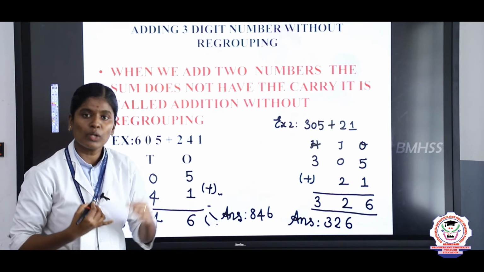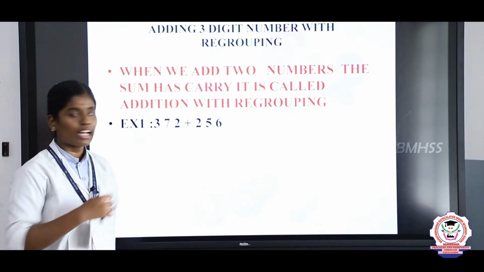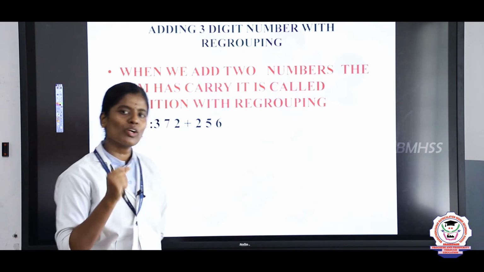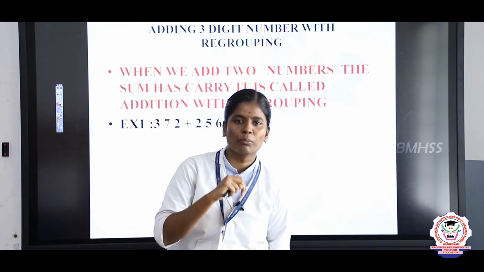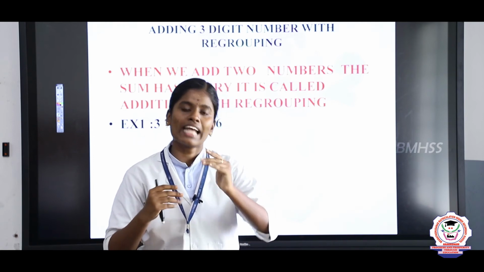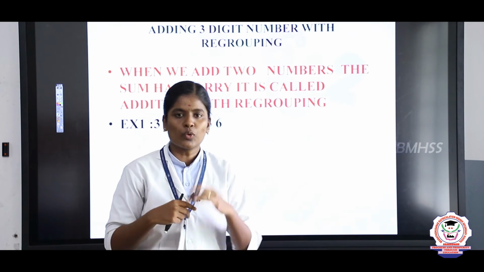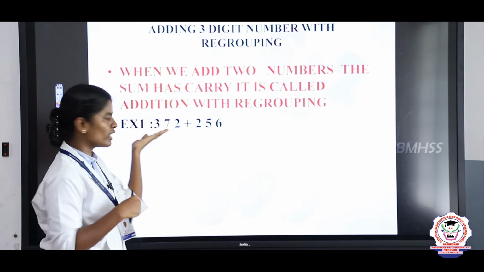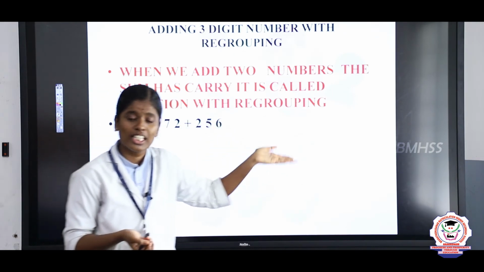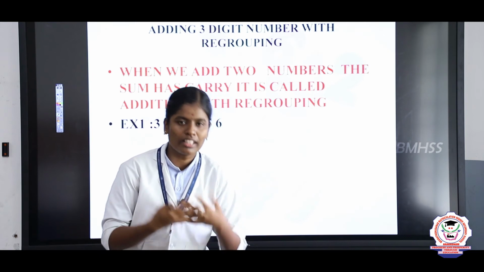Next we will see adding 3-digit numbers with regrouping. So what is regrouping? Already you know, 2-digit numbers with regrouping. When we are adding numbers, if the sum has a carry, that is called adding with regrouping. Listen here. Here we have the question 372 plus 256. Now we are going to write the place values.